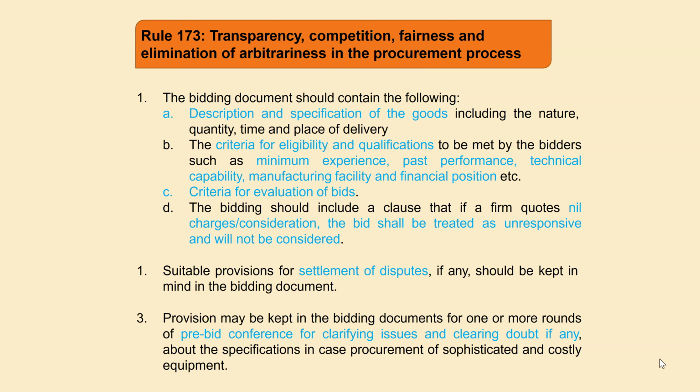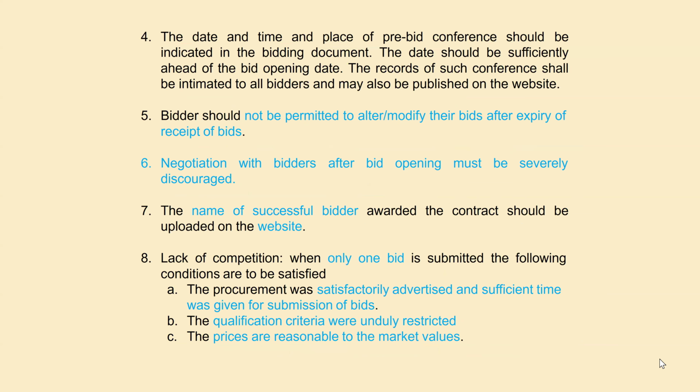This is the transparency, competition and fairness, and elimination of arbitrariness in case of procurement. While procuring the goods, these are the things our bidding document should follow. So our bidding document should mention all these points. Whatever I have mentioned here, I will share the PPT. You can go through this.